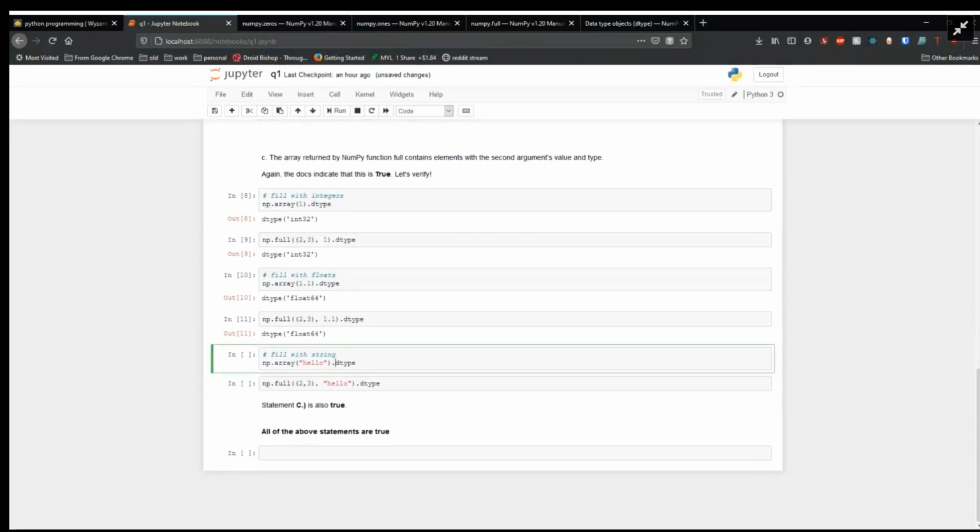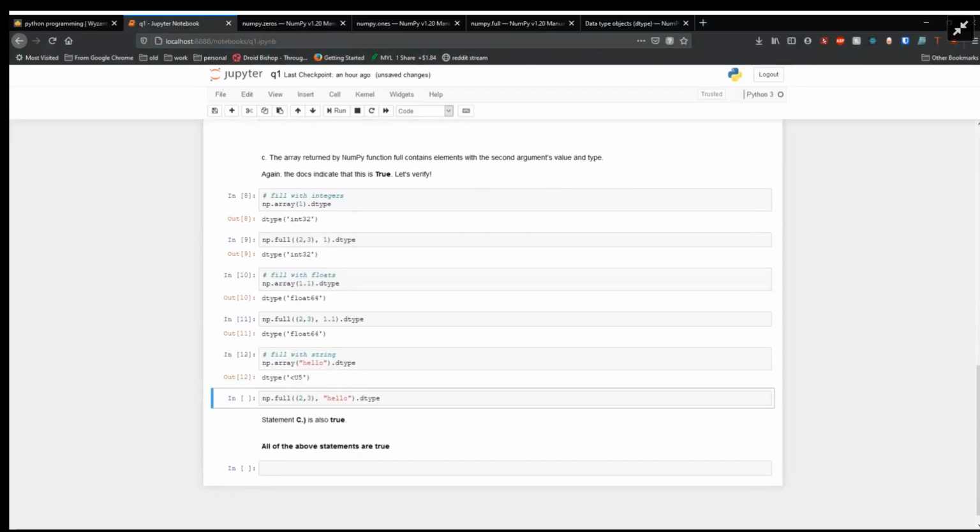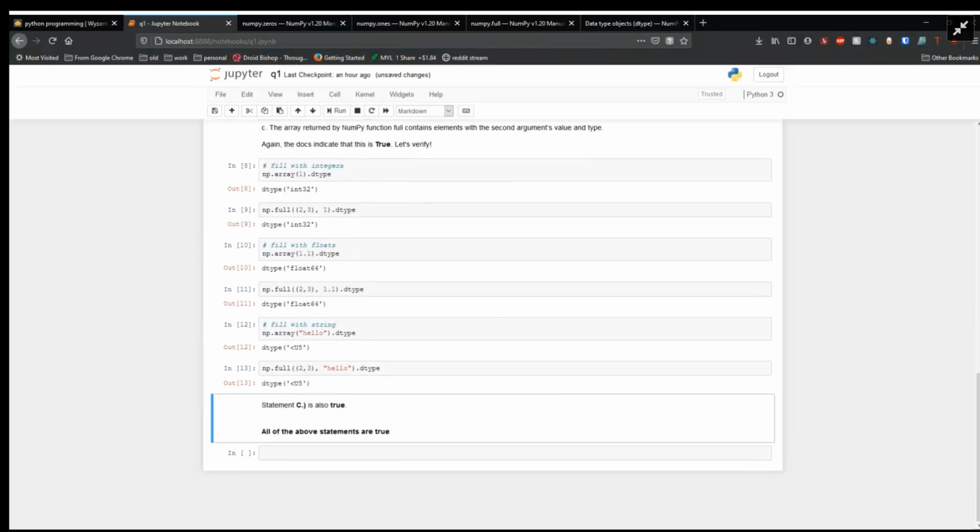And another final example, the hello string is a Unicode length 5 string. That is the data type here. And full is the same data type. So statement C is true as well. So the answer to this question is all of the above statements are true.